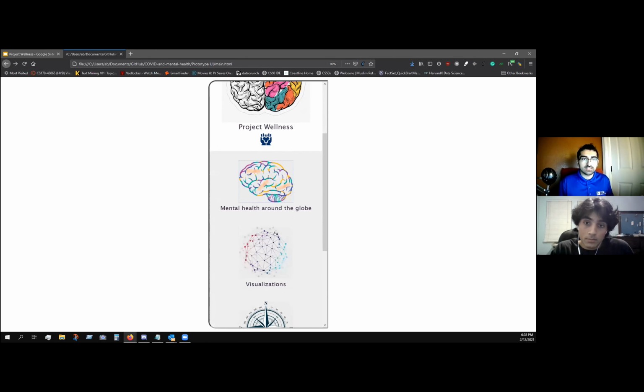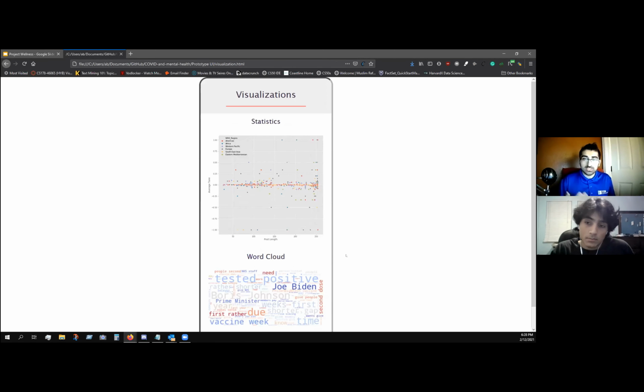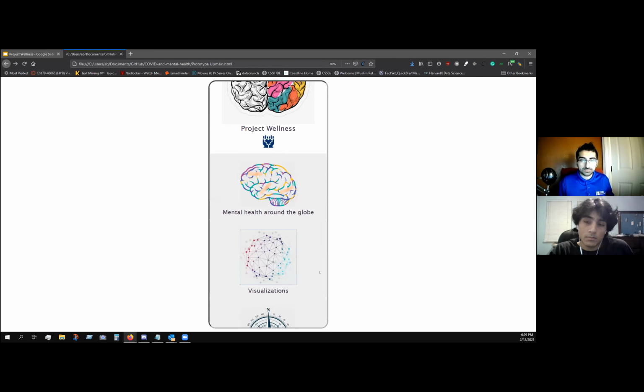Now, the second section is visualizations. This could be used for medical professionals or just general users who like to see visualizations and statistics, such as the average tone of posts in each region, as well as the word cloud we showed you before on what most people around the world are talking about in terms of mental health on social media platforms. The purpose of this is also to keep the user updated on what is happening globally.